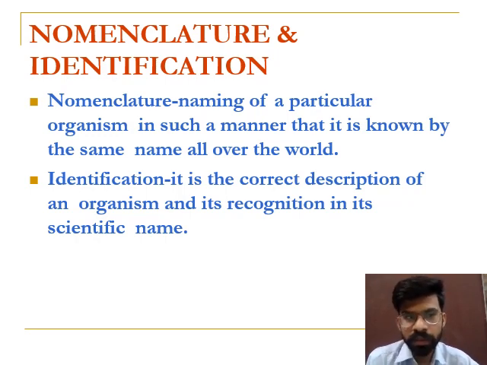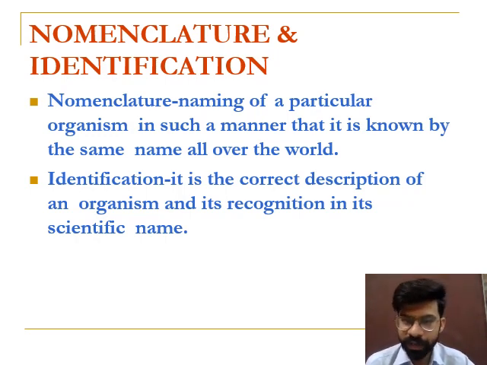And the branches of biology that deal with providing the scientific name are different, and there are several codes: ICBN, ICZN, ICVN, and ICBACN. ICBN is the International Code for Botanical Nomenclature. ICZN is the International Code for Zoological Nomenclature. ICBACN is the International Code for Bacteriological Nomenclature. ICVN is the International Code for Viral Nomenclature.